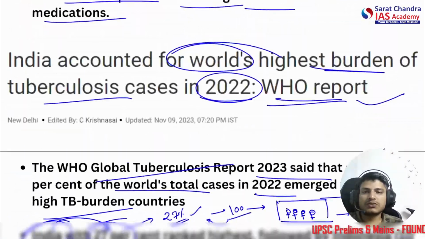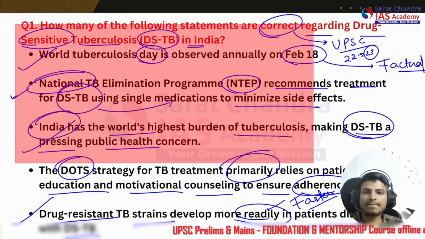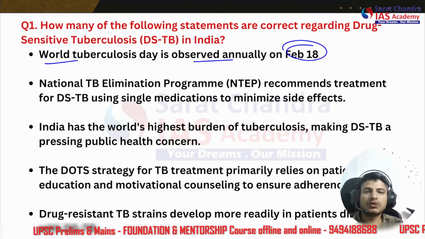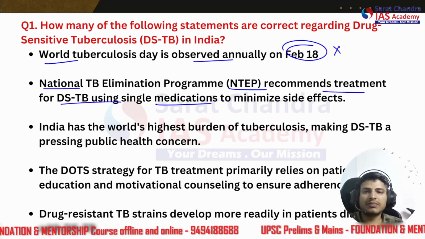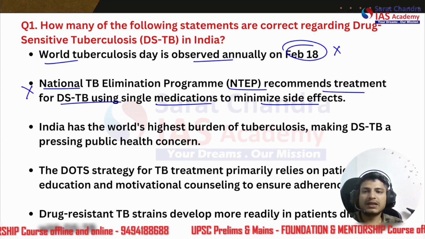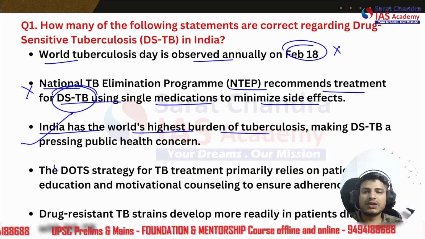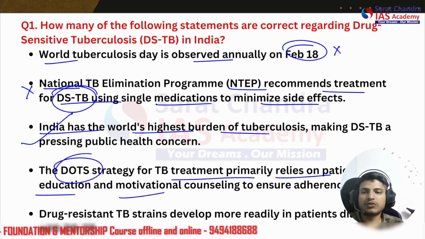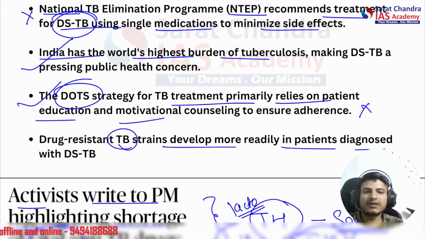All right, so now let's come back to the question itself. All right. World Tuberculosis Day is celebrated annually on February 18th? No, it is on March 24. The National TB Elimination Program recommends treatment for DSTB using single medications to minimize side effects? No. Multiple medications. India has the world's highest burden of tuberculosis. This is correct. The DOTS strategy for TB treatment primarily relies on patient education and motivation? No. They actually supervise the patient, so this is correct. And drug-resistant TB strains develop more readily in patients diagnosed with DSTB. So this is also correct to the point.